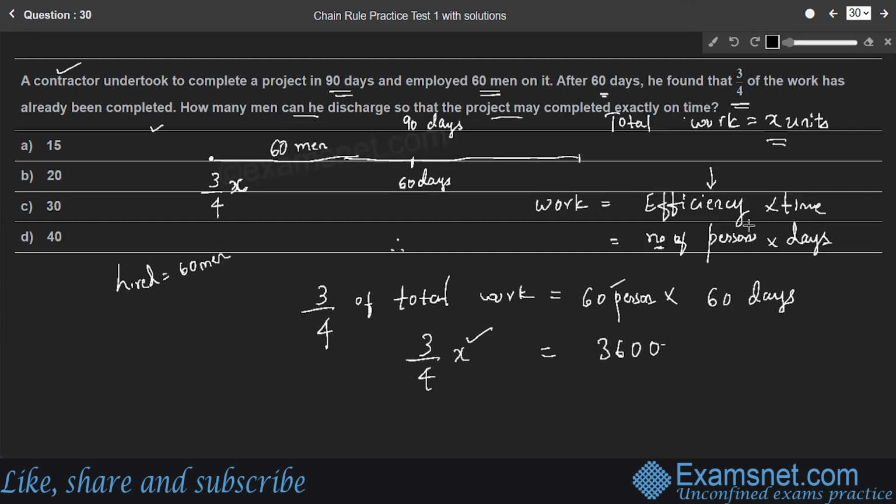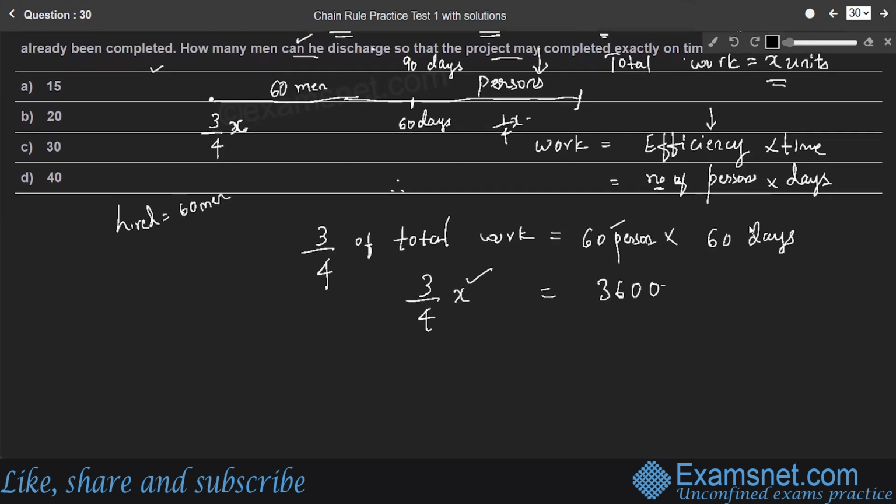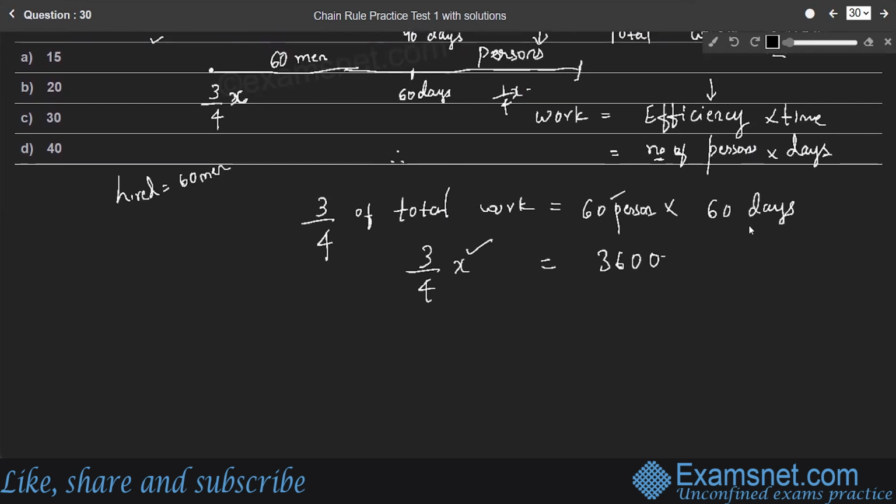Why do we need total work? To find the final answer. How many men can be discharged so that the project may be completed exactly on time? In the remaining 1/4 of work, how many persons are required? Based on this value, you can answer the question. Therefore, first we need to find the total work, so that you can find the remaining work and the remaining persons required to complete it.